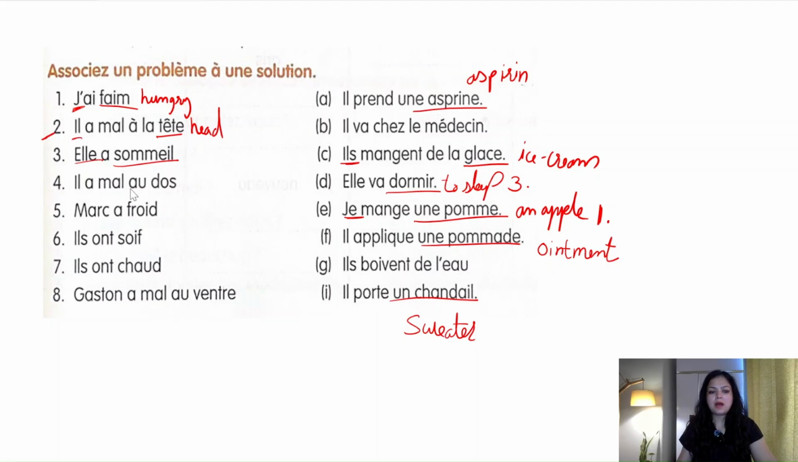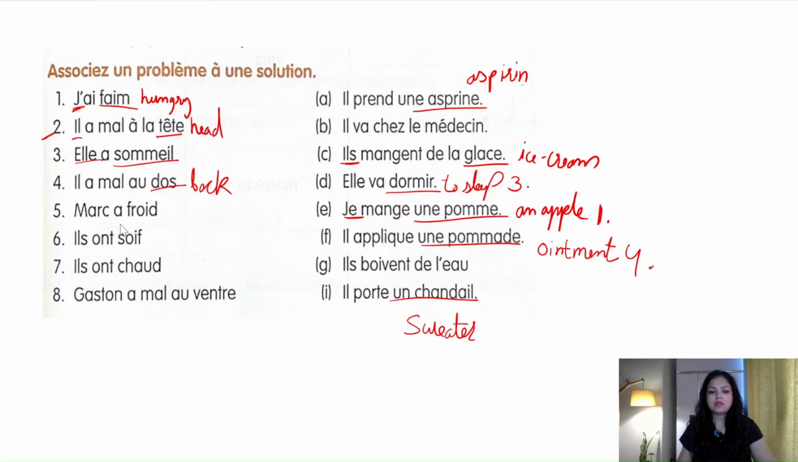Next is il a mal au dos. Il a mal au dos. Dos is back. So his back hurts. So if his back is hurting, is he going to take the aspirin? Or he is going to go to the doctor, or he will apply an ointment. Obviously aspirin we don't take when we have a backache. Either he can go to médecin or he is going to apply the ointment. So he is going to apply the ointment. So this is fourth.